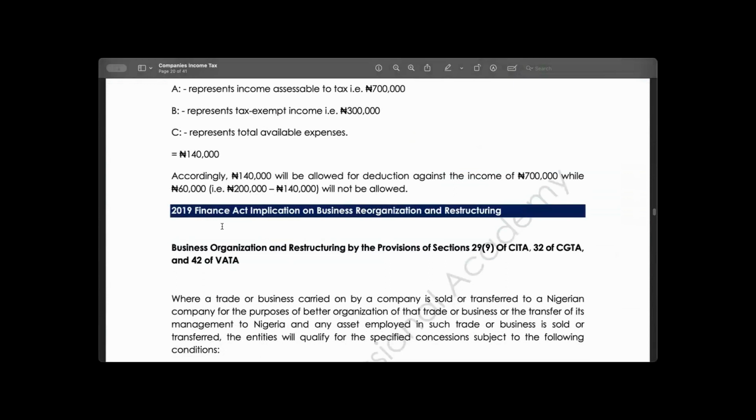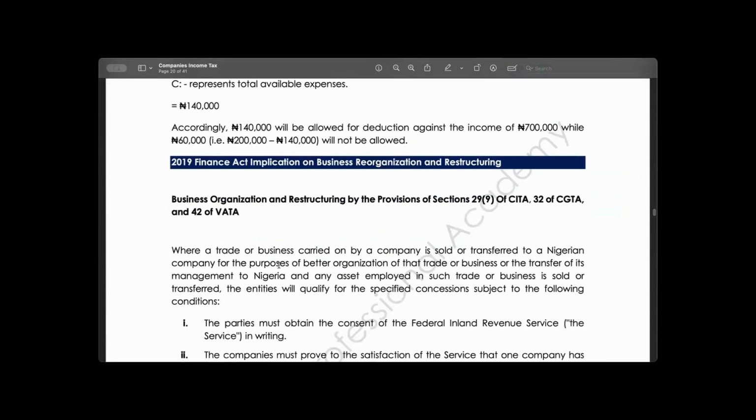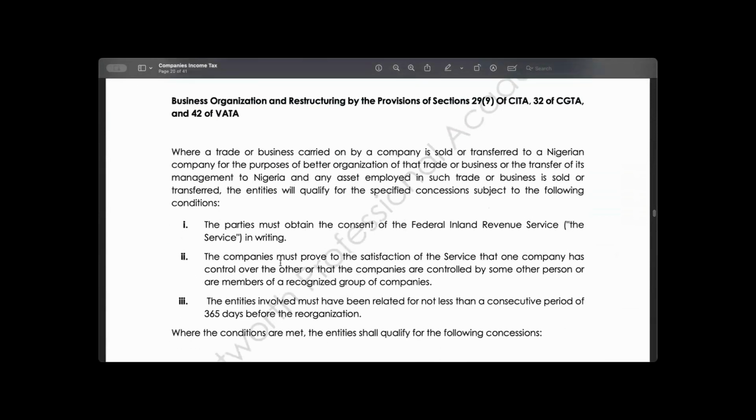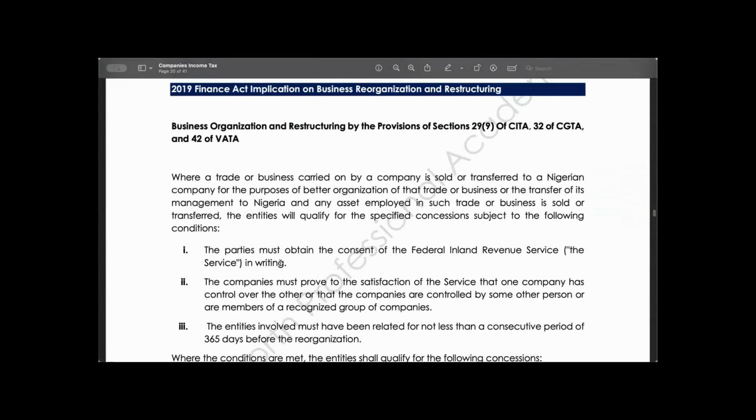Now, business reorganization and restructuring. This topic is very important. The examiner might ask this diet. And this cuts across three acts. It cuts across the Company Income Tax Act, it's also in your Capital Gains Tax Act, and it's also in your Value Added Tax Act.